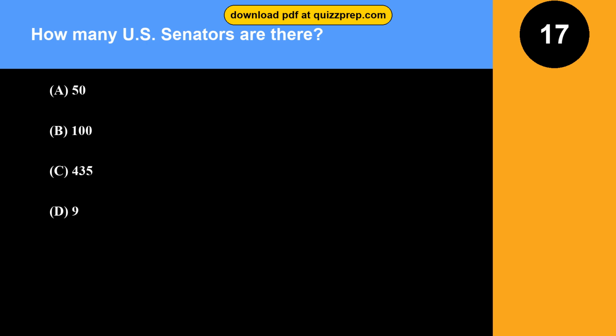Question 17. How many U.S. senators are there? Option A. 50. Option B. 100. Option C. 435. Option D. 9. The correct answer is option B. 100. There are 100 senators. Each of the 50 states elects 2 senators, regardless of the state's population.